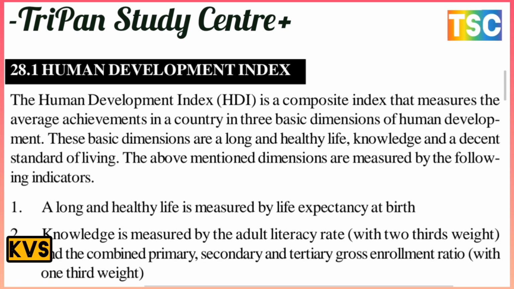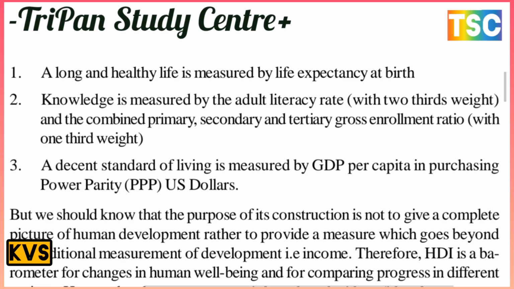Let's see the most important indicators here. There are three main indicators for the Human Development Index. A long and healthy life is measured by life expectancy at birth.